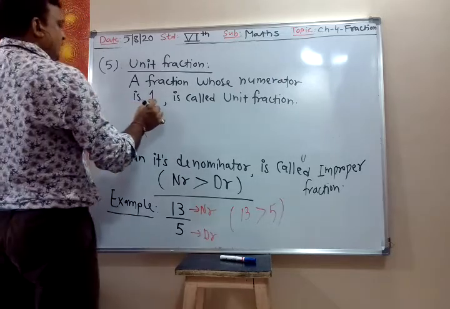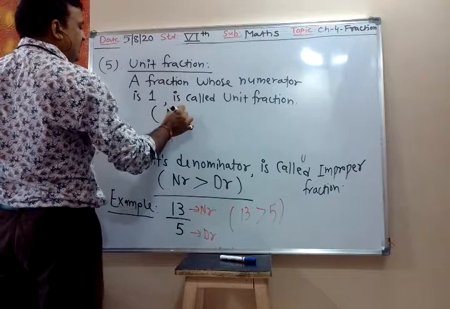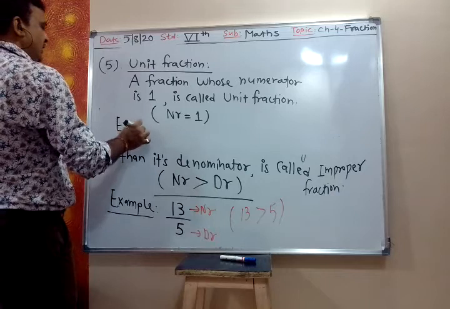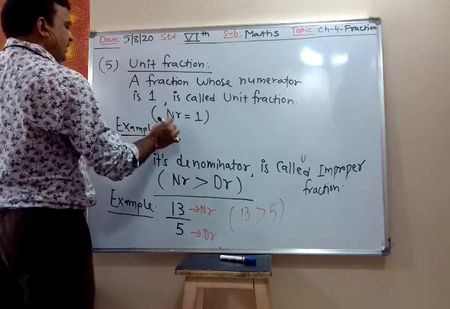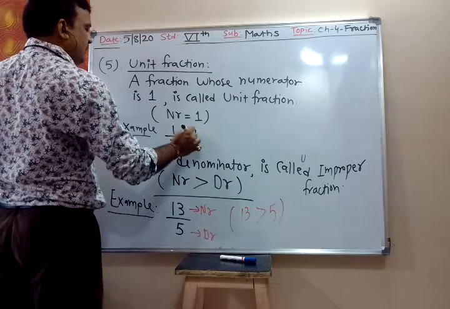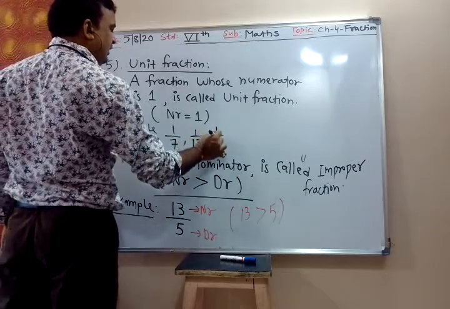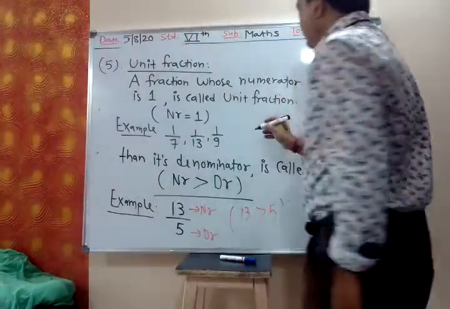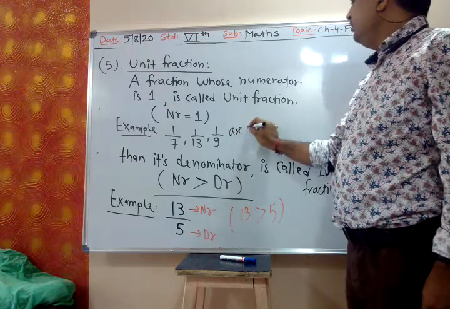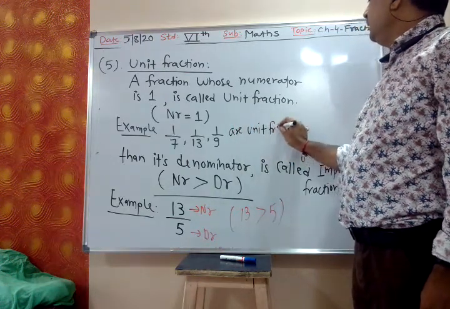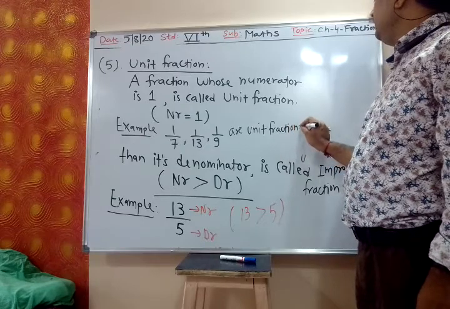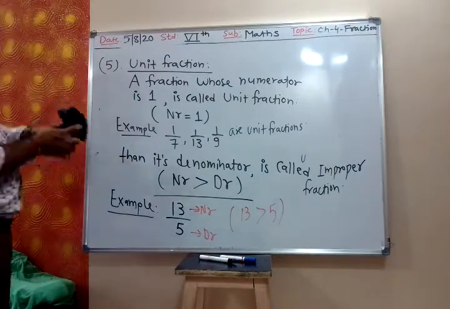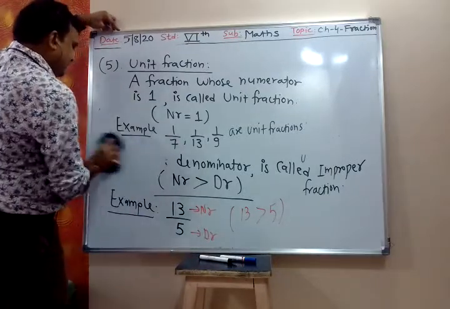In this we want numerator 1. So we can take the example. 1 upon 7, 1 upon 13, 1 upon 9 are unit fractions, because their numerator is 1. So if numerator is 1, then that fraction is called unit fraction.